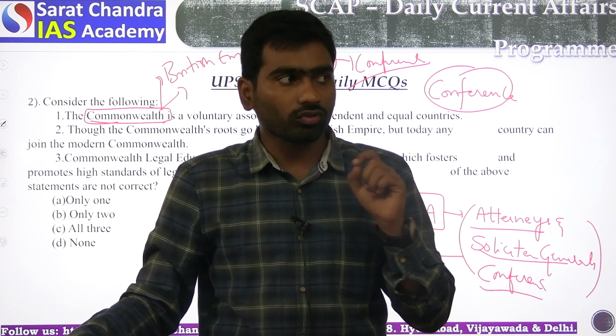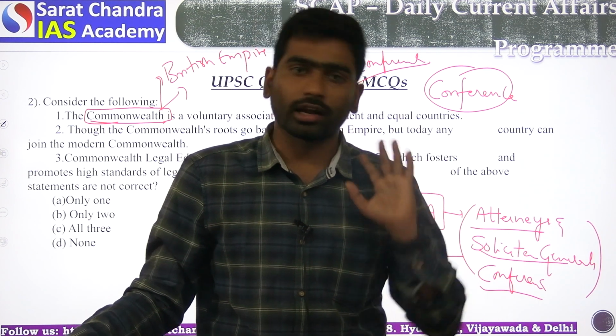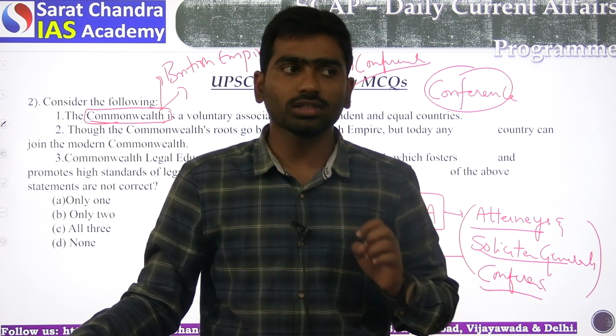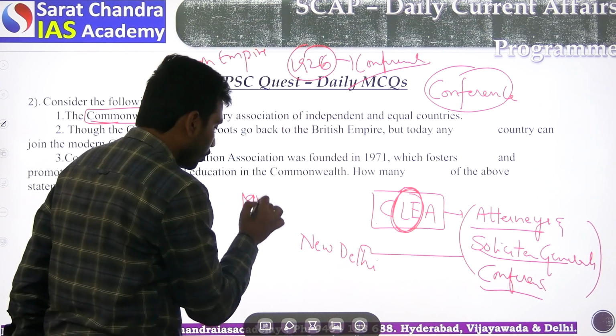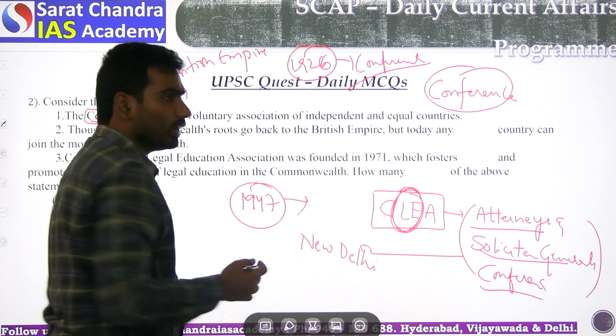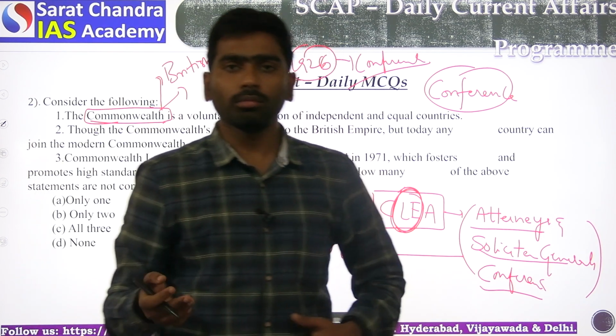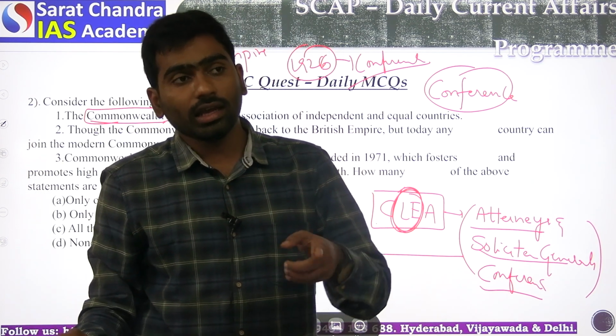So from this point of view, the term Commonwealth arrived. Okay, the term Commonwealth nations arrived. But after 1947, after we got independence, India became a republic. In 1950, India became a republic. But again, India wanted to be a member of the Commonwealth.